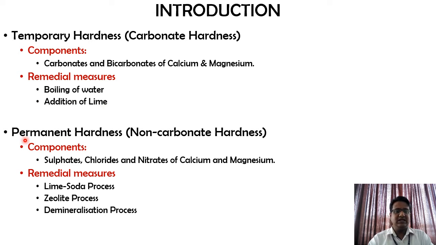Now similarly, the second one is permanent hardness, or what we call non-carbonate hardness. So here the components or the sources are sulfates, chlorides and nitrates of calcium and magnesium. That is, here we have totally 6 compounds, that is calcium and magnesium sulfates, chlorides and nitrates. Now the remedial measures for this permanent hardness, we use lime soda process or zeolite process or demineralization process.